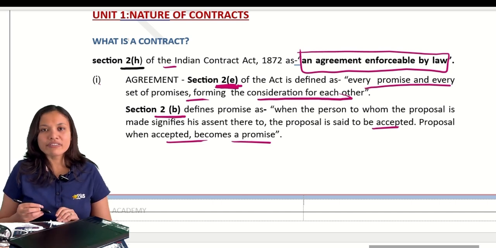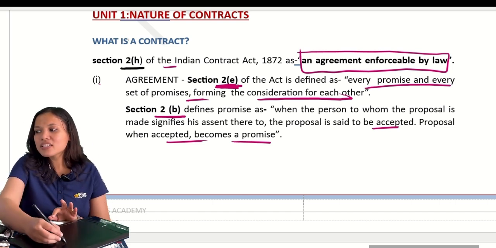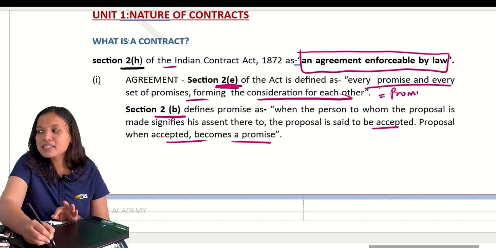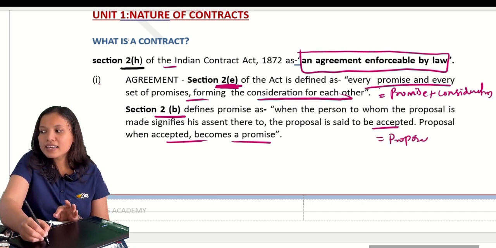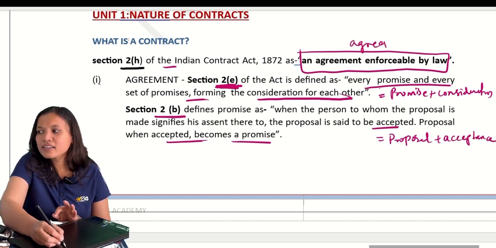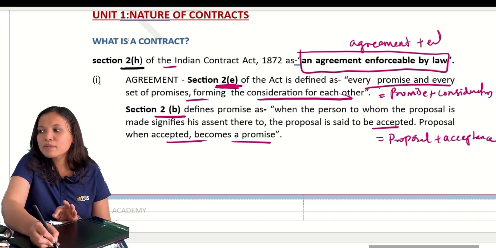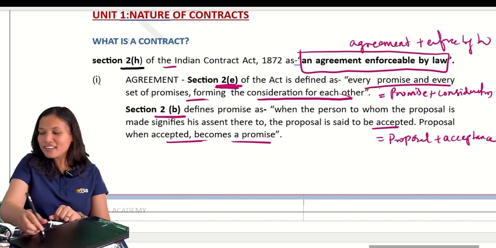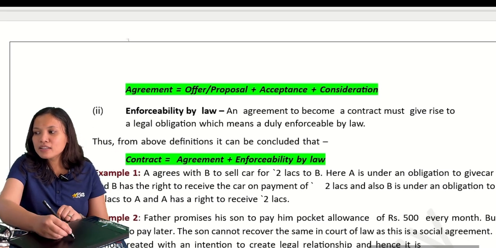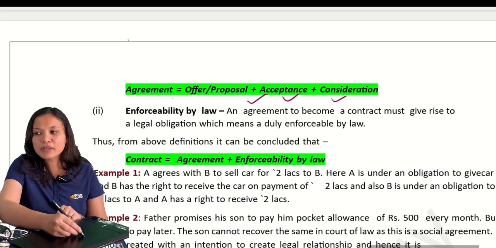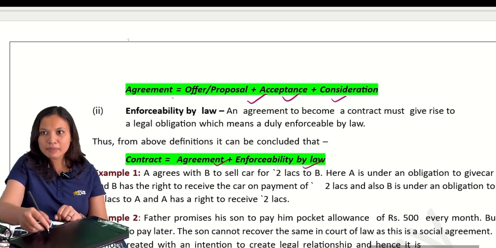Are you clear? So if I define in the form of mathematical equations, it is nothing but what? Promise plus consideration. Correct? And if I have to define promise, I will write it as proposal plus acceptance. If I have to write contract, what will I write? Agreement plus enforceable by law. Okay, these are my little bit mathematical equations. You can even check here, I have written it. Proposal plus acceptance plus consideration becomes agreement, agreement plus enforceability by law becomes contract.